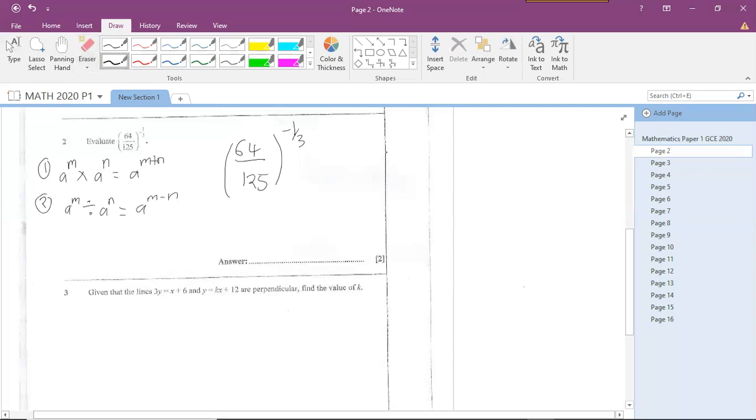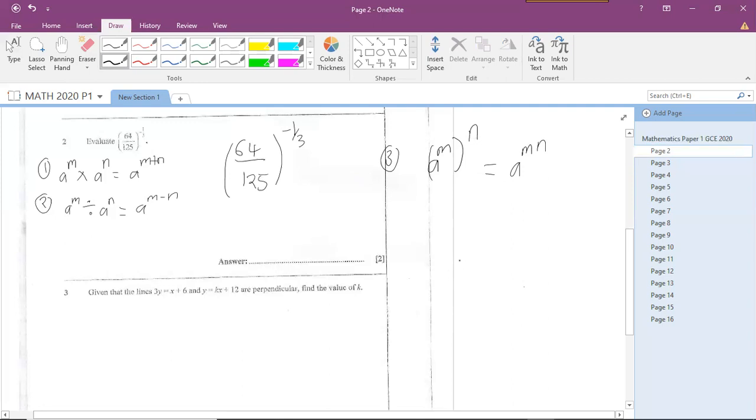So the third rule is a power raised to another power, the multiplication rule of indices. If I've got a base that has been raised to another power, raised to another power, I'll simply multiply the two powers. So a base raised to the power of m, raised to the power of n, I simply multiply the two powers.